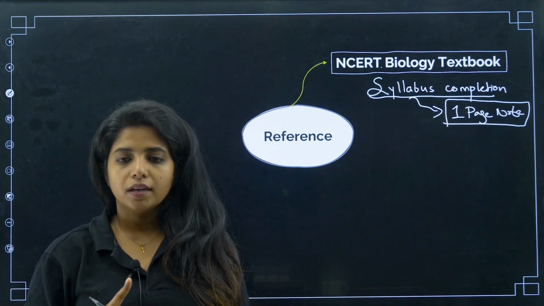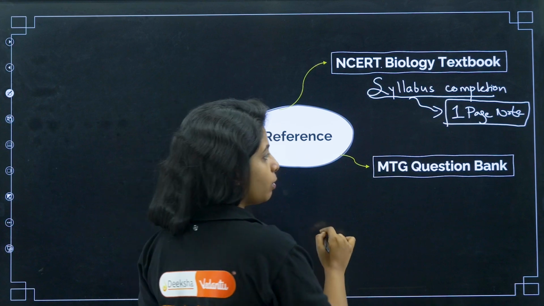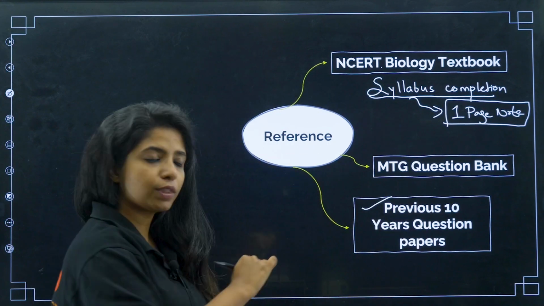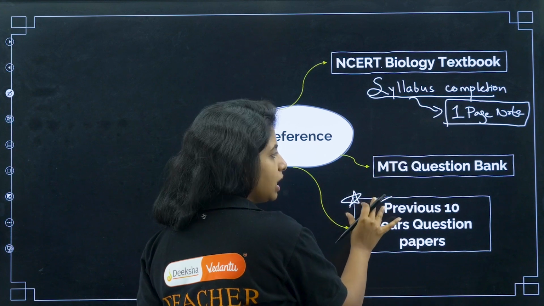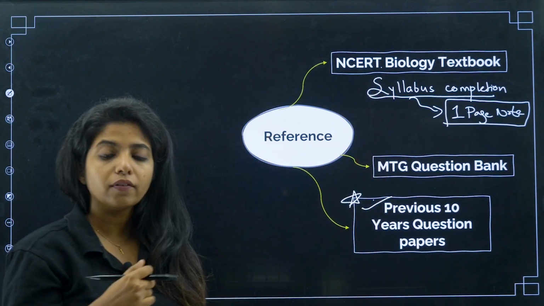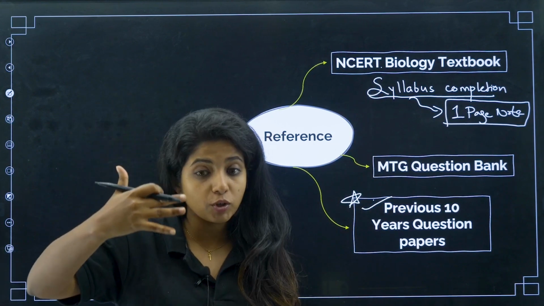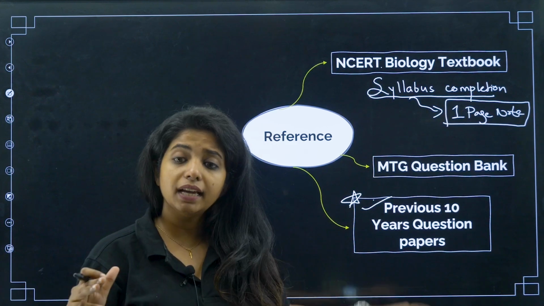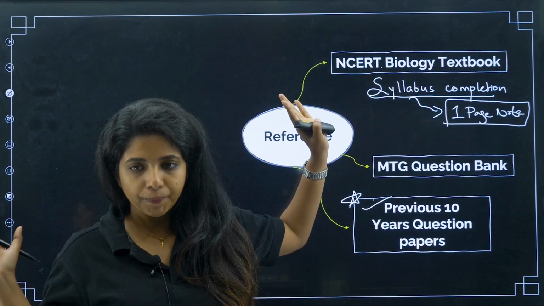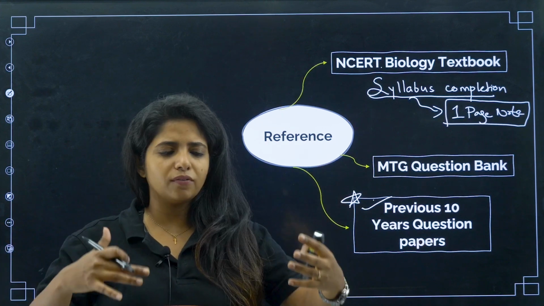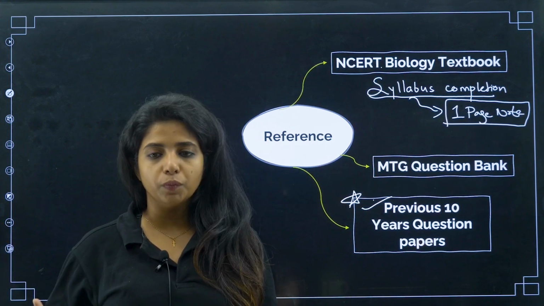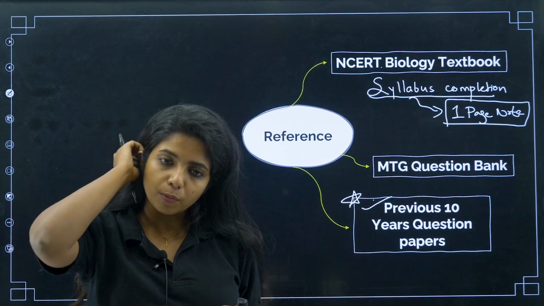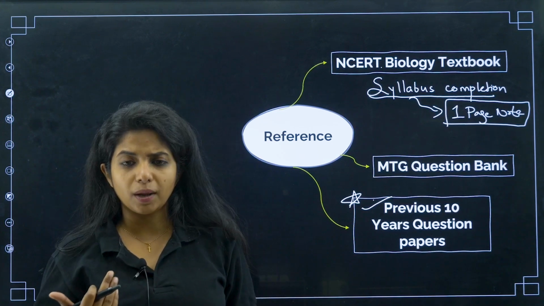Okay. Now, for question practice, you can use MTG question bank. Otherwise, you can just use previous 10-year question papers. This is something that is on high priority. You will get an idea of the questions. So whenever I study a new chapter, I go through the question paper once, to see what type of questions have come and things like that. I get to understand it. And then I read the biology NCERT textbook. In that way I know wherever I am reading, what should I prioritize more, and from where I get more questions. So you can also do that. Take the question paper with you, just go through it, you will understand the right type of questions.